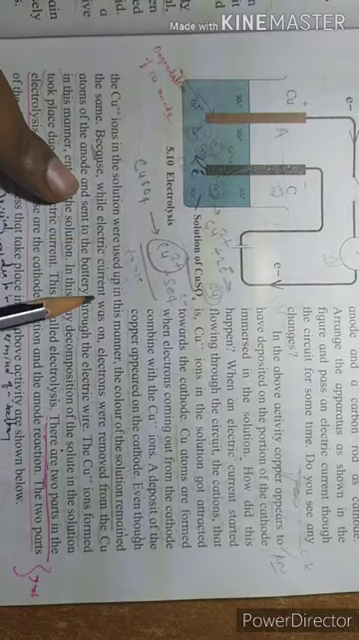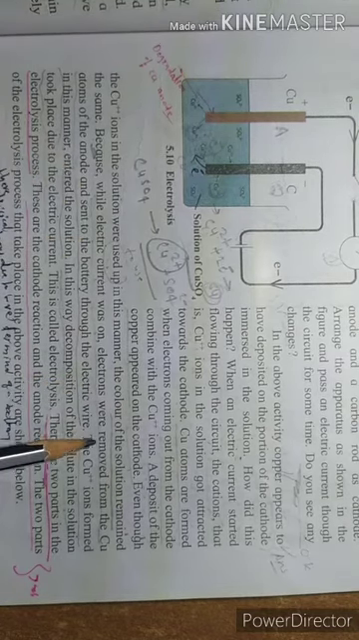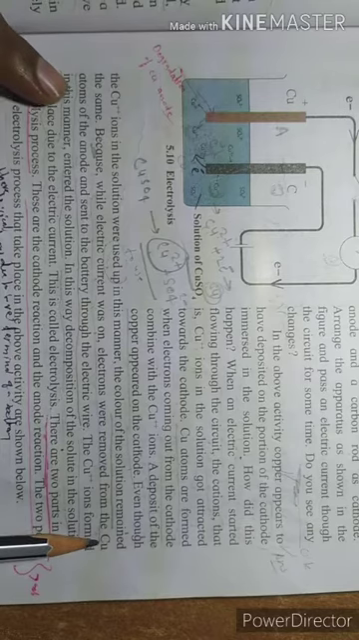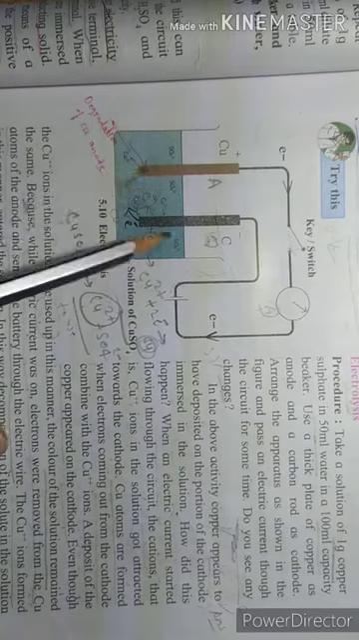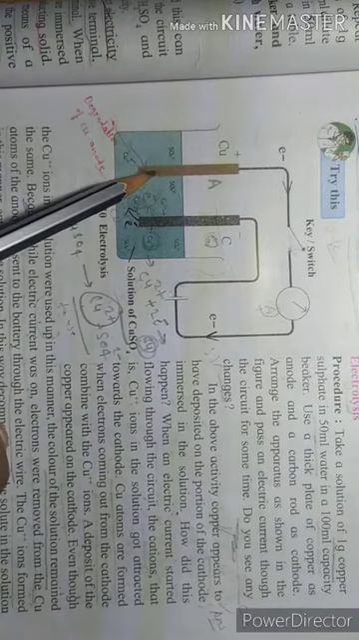while electric current was on, electrons were removed from the copper atoms of the anode. Now I am talking about this one. This is the anode. Electrons were removed from the copper atoms of the anode and sent to the battery through the electric wire. See, electrons came from here, and this electrode is connected to the positive terminal of the battery. So these electrons were used by the positive terminal of the battery. So electrons came from here to the battery.